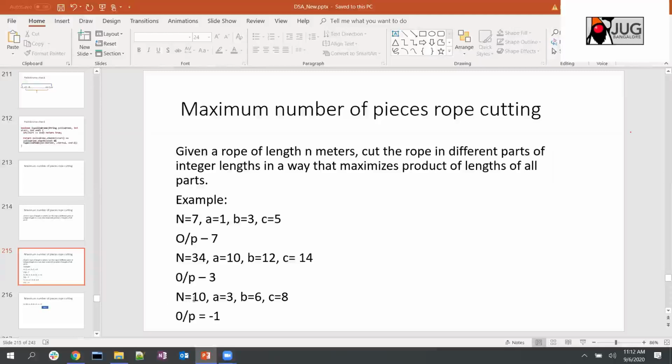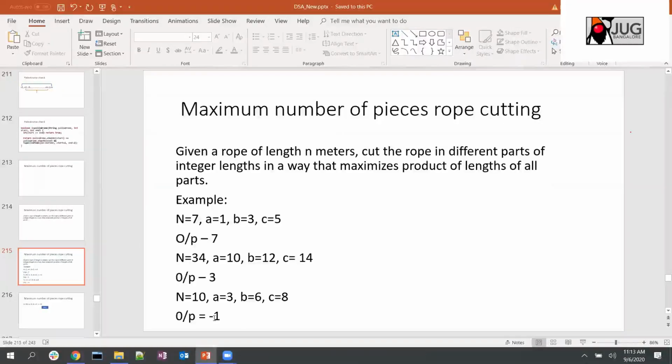For example, here, where n equals 10, and you have cuts to be made like 3, 6, and 8. So here you can see you cannot make a proper cut. If you take 3 and 6, again 1 meter will be left, or you can take 3 and 8, where 1 extra meter is required, so you cannot make a proper cut. So in that case you return -1.